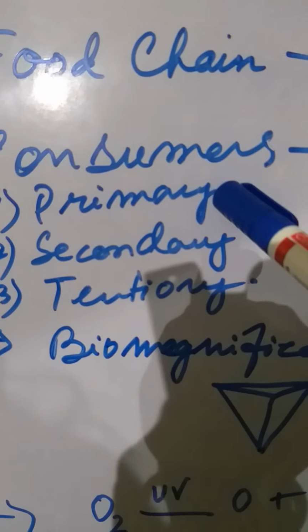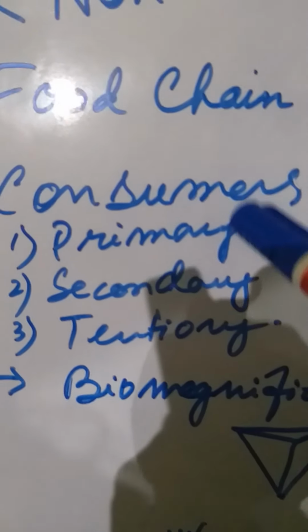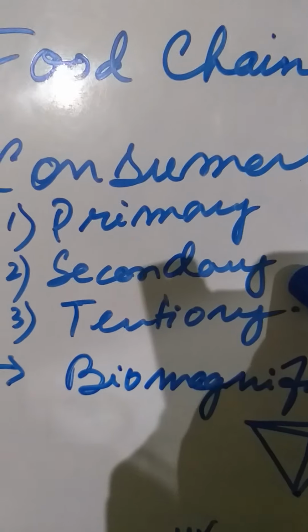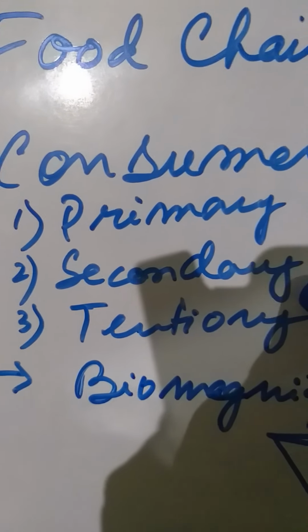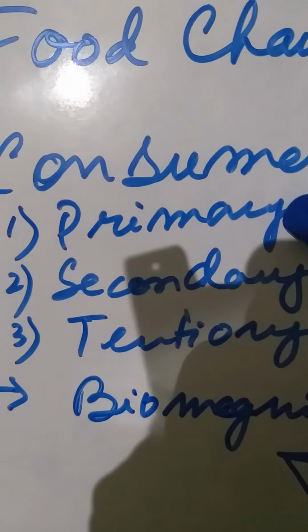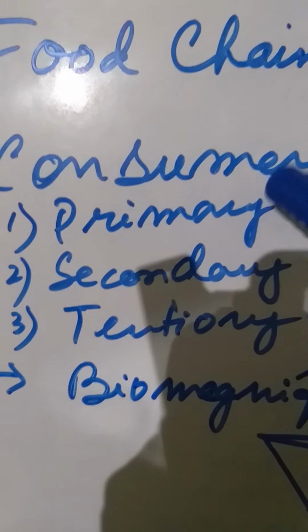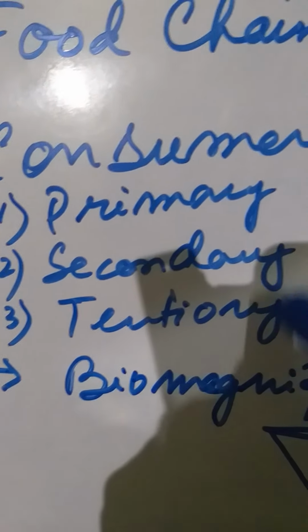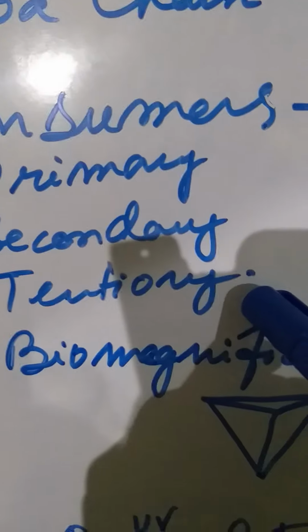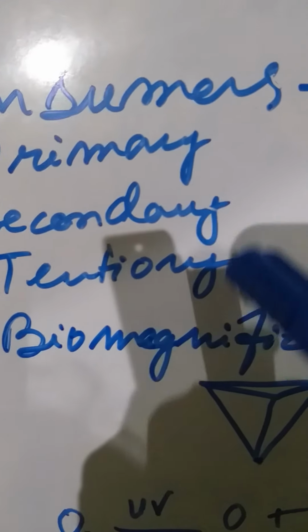Consumers can be termed as primary, secondary and tertiary. Primary means a grass eating animal. Secondary is, for example, the frog that consumes the primary consumer, and tertiary is the third one, for example, the snake that consumes the intermediate one. Okay, first, second and third, like that.